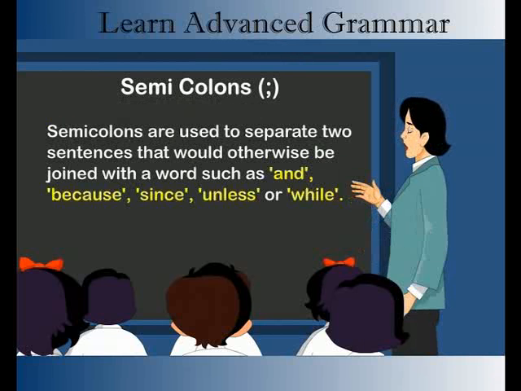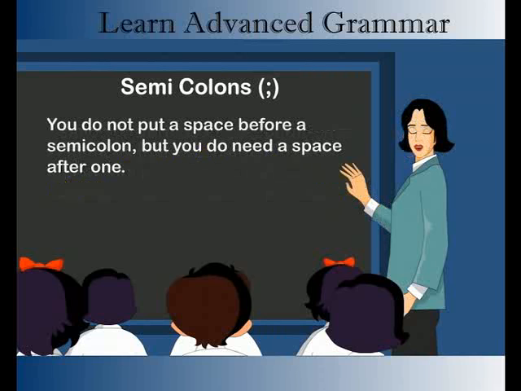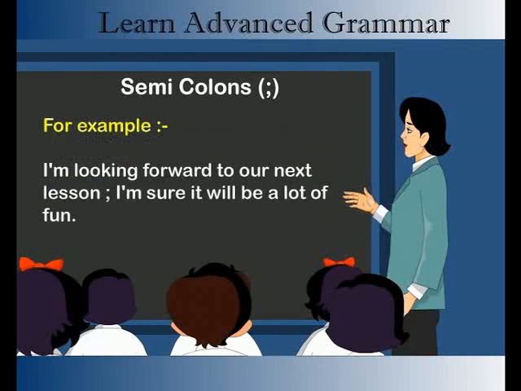Semicolons. Semicolons are used to separate two sentences that would otherwise be joined with a word such as and, because, since, unless, or while. You do not put a space before a semicolon, but you do need a space after one. For example, I am looking forward to our next lesson; I'm sure it will be a lot of fun.